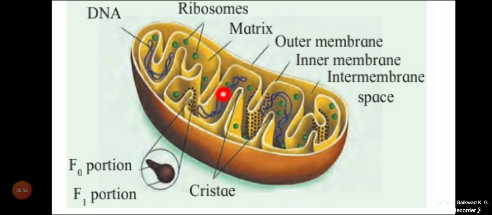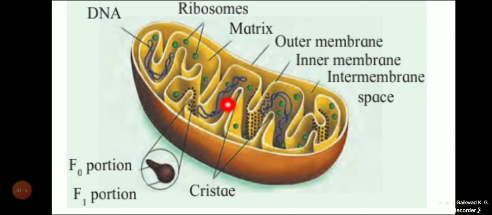The outer membrane is permeable to various metabolites due to the presence of a protein, that is, porin or the Parsons particle, while the inner membrane is selectively permeable to few substances only.